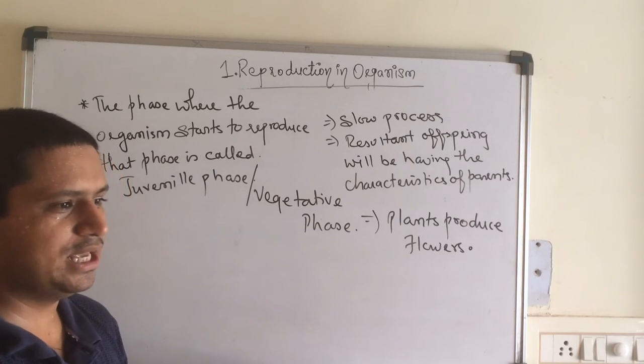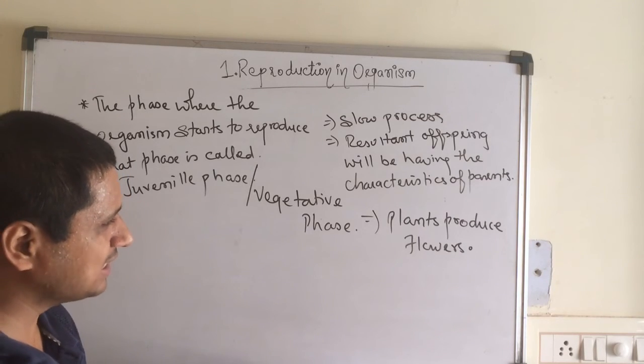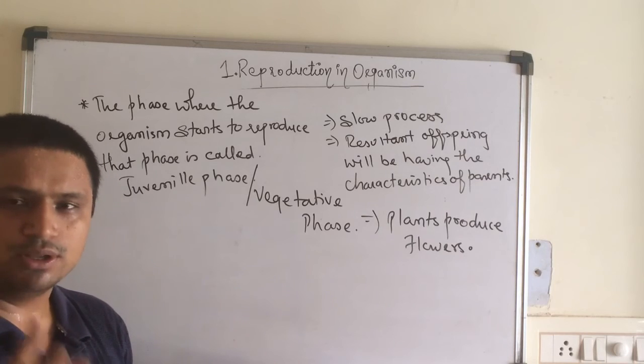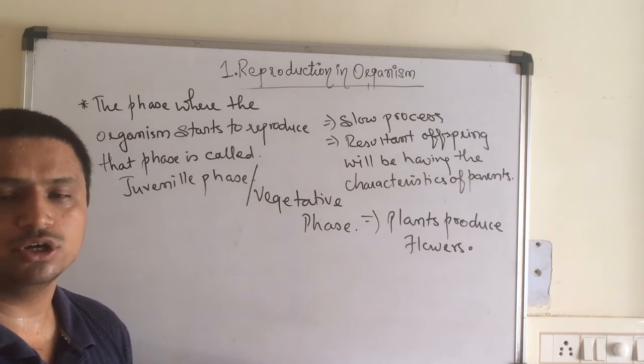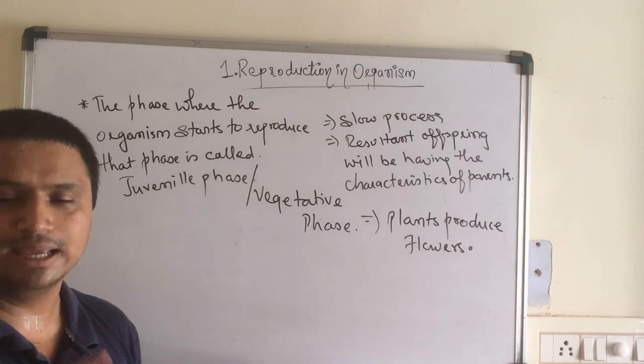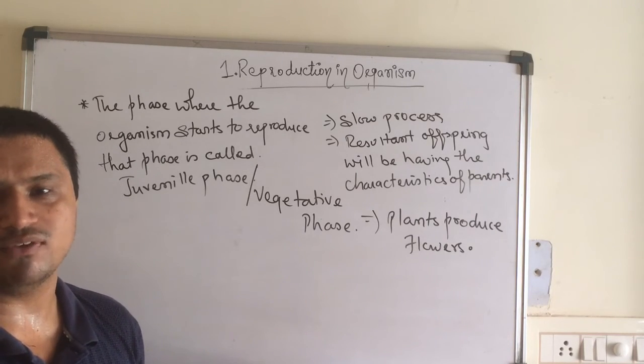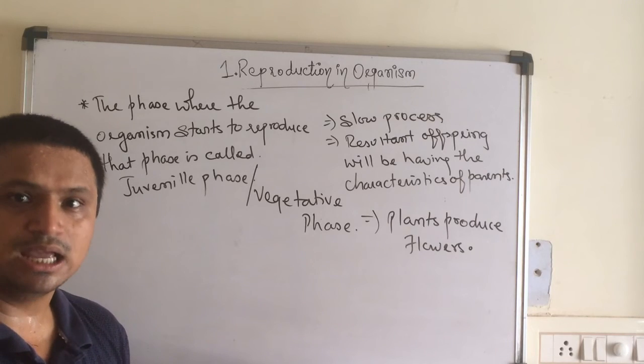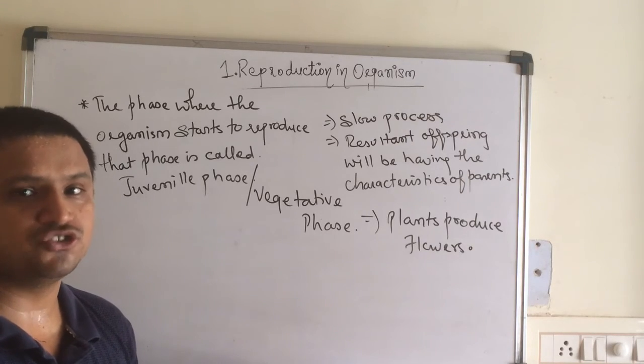Now, if we talk about real life examples, many plants, as I told you early in the lecture also, no two species, even if both come to a common family, will have the same type of lifespan. Similarly, the reproductive phase is also different, children.